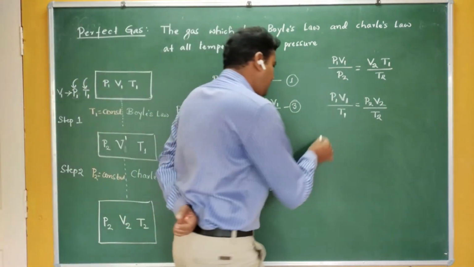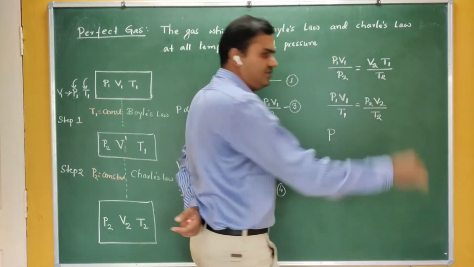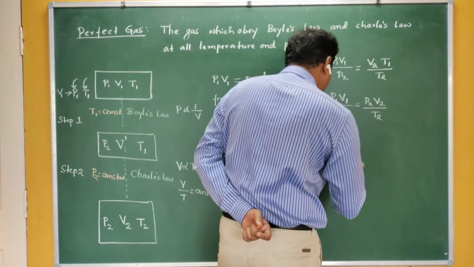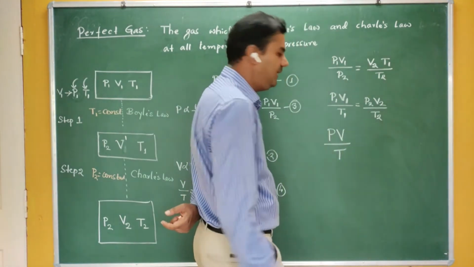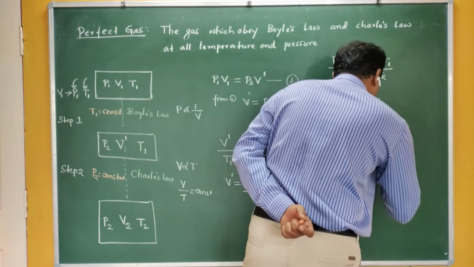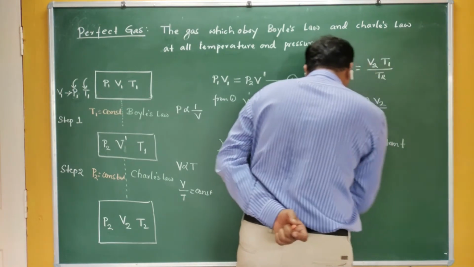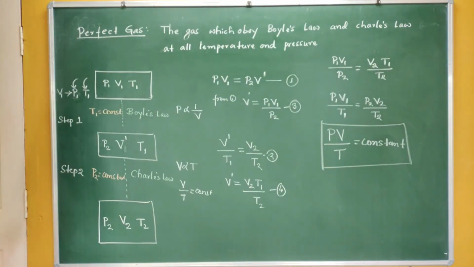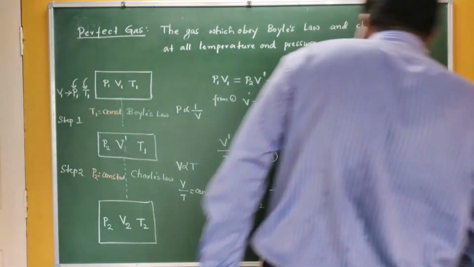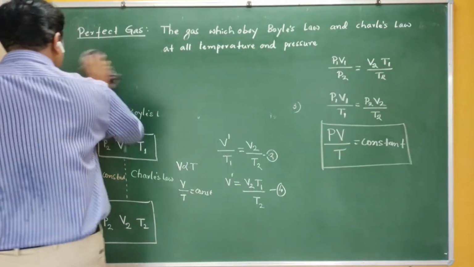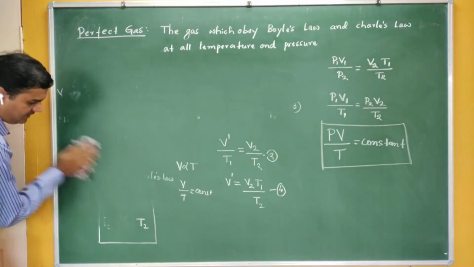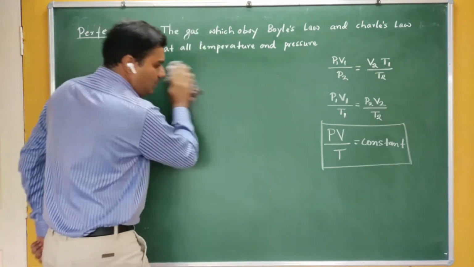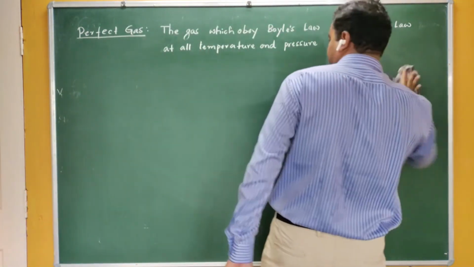In one step I can generalize: if you take any pressure, any volume, any temperature, then this product PV by T remains constant. So pressure, volume and temperature are related as PV by T is equal to constant.